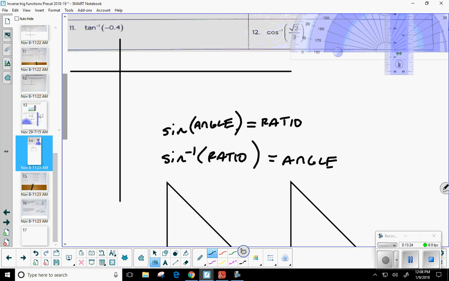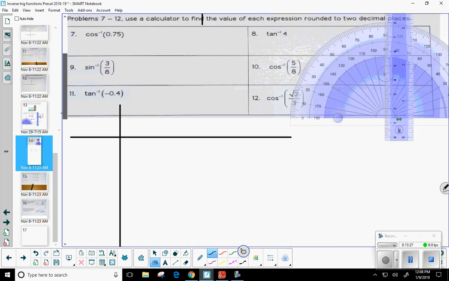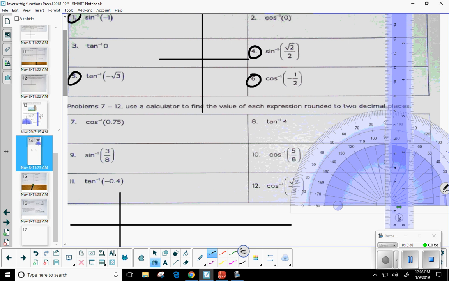But now, what if we come across some that are not special right triangles? Like this guy right here. Let's just start with number 7. Cosine inverse of 0.75. Okay, so we're going to make this a little easier. What's the fractional equivalent to 0.75? 3/4. So I'm just going to say 3/4. Now, we're going to do the exact same thing. I'm telling you it's not going to end up being a special right triangle, but you always approach these problems the same way. Right, Genevieve?